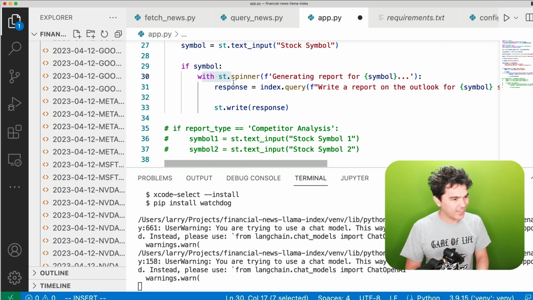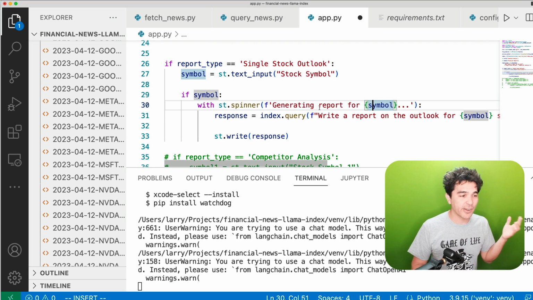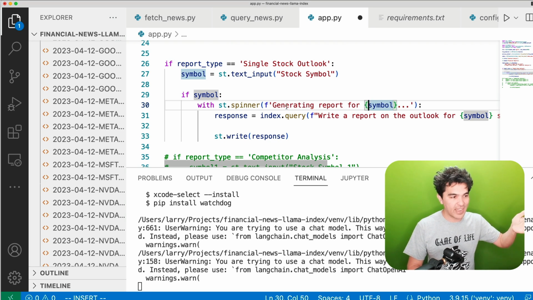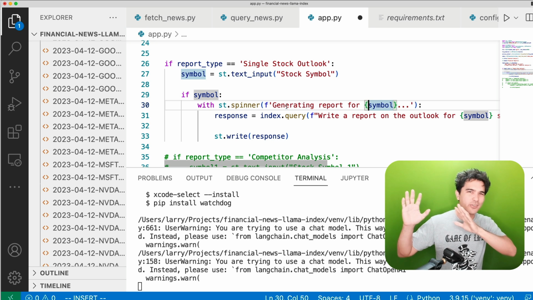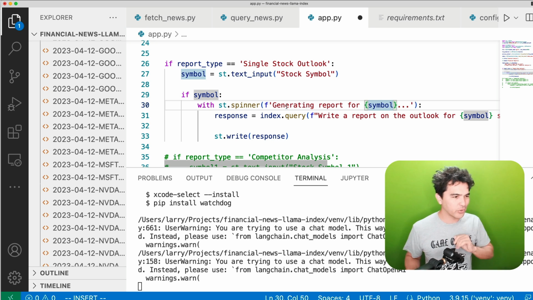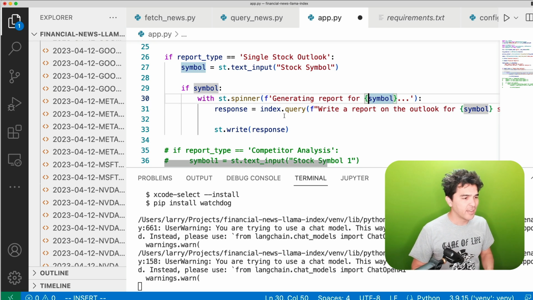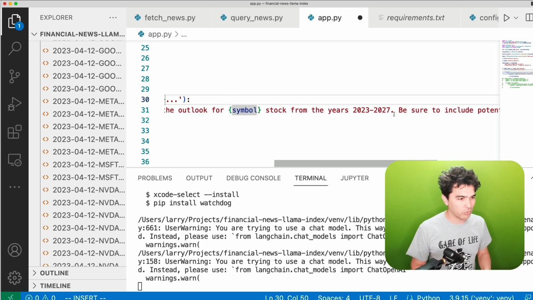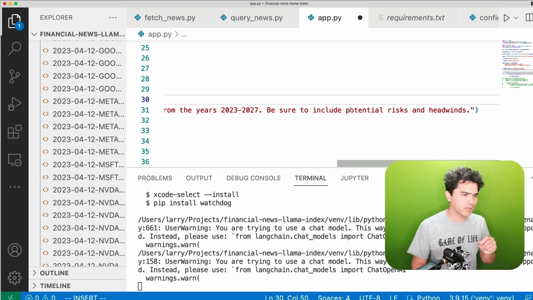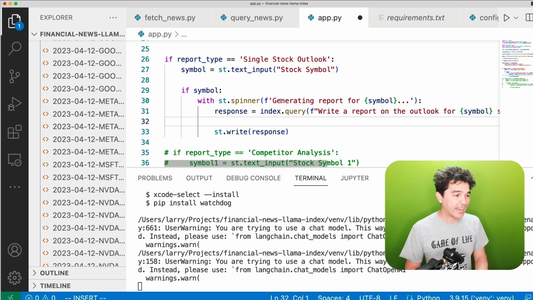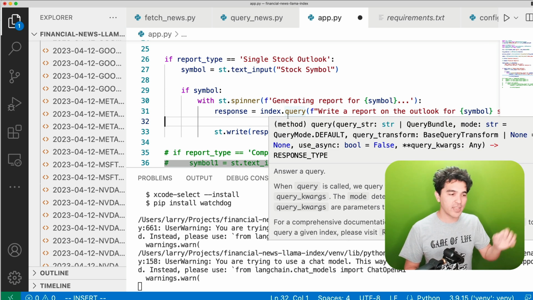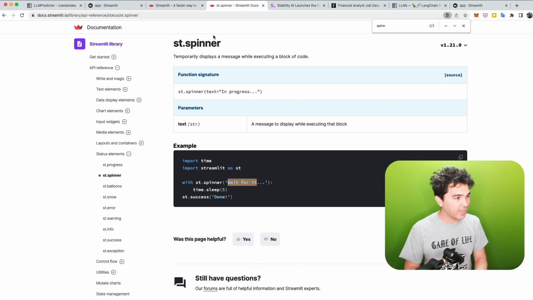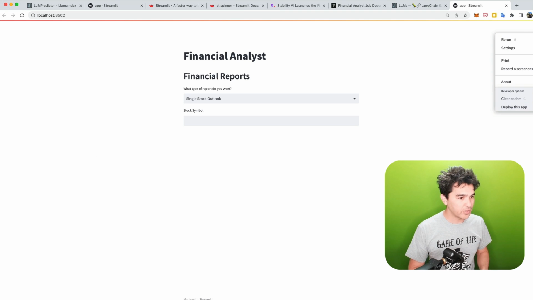I did with st.spinner, and I put generating report for symbol. I'm using an f-string here and displaying the symbol, so it says, hey, I'm working on it. I got the symbol, and then I'm just going to call index.query, just like we did in the last video, but with a special prompt. I'm going to say, write a report on the outlook for symbol, that's the dynamic stock, from the year 2023 to 2027. Be sure to include potential risks and headwinds. I'm going to write the response right there in the browser. Let's go ahead and test this out. What I'm going to do now is run this again.